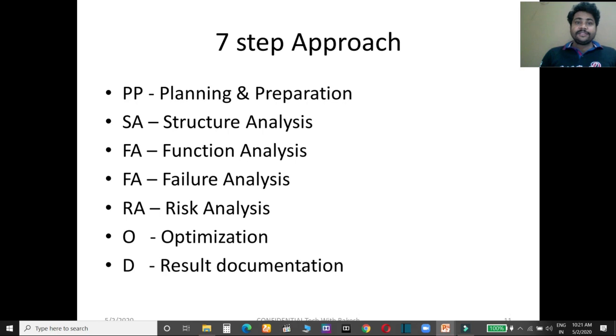So what is the 7-step approach? The first one is planning and preparation, second is structure analysis, third is function analysis, fourth is failure analysis, fifth is risk analysis, sixth is optimization, and seventh is results documentation. Somewhere somebody will discuss only a six-step approach, so results documentation is optional.